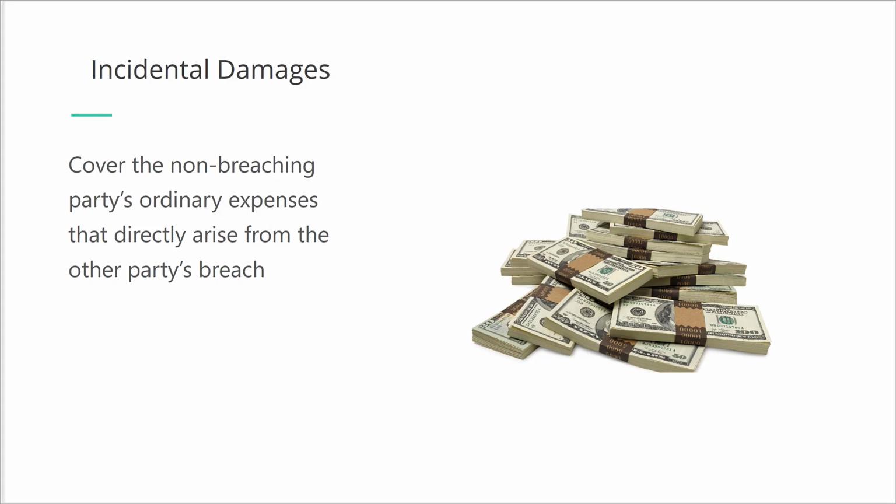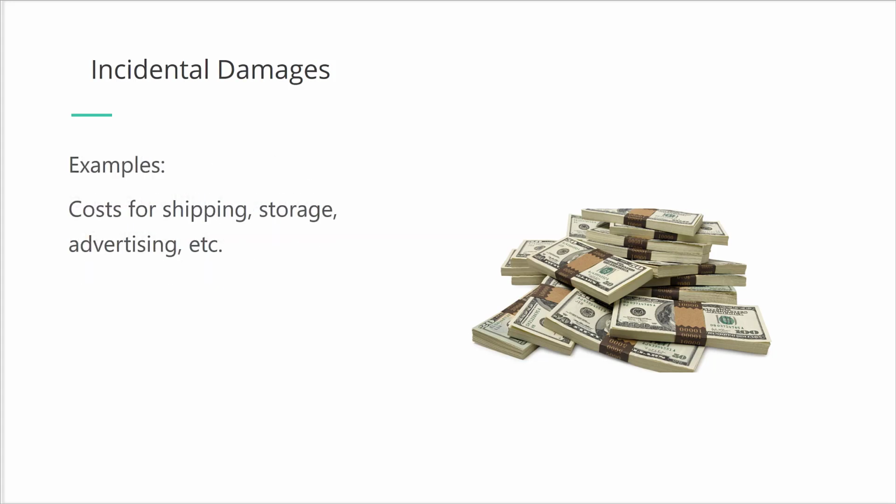These damages cover ordinary expenses that directly arise from the breach and that are incurred by the non-breaching party. They will be offset by any losses that were avoided by the non-breaching party. Common examples of incidental damages include additional costs of shipping, storage, and advertising that arise because a non-breaching party has to make new arrangements as a consequence of the other party's failure to perform.